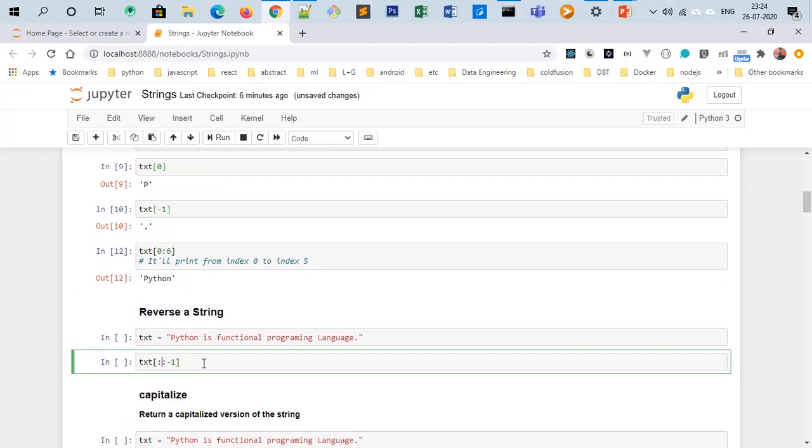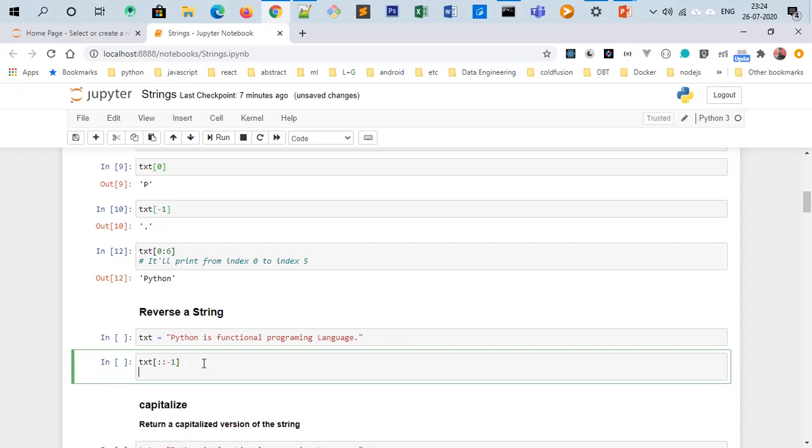You just write this part, where it starts from 0. If you are not passing anything here, that means 0 automatically. It means from where to where it is going, so it starts from 0 and goes to the end. Then this is the iteration part, like start, stop, and step.